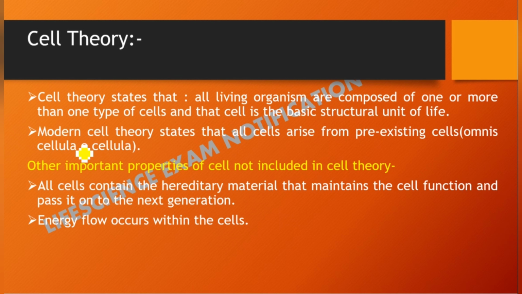Then comes the extended form of cell theory which was given by Rudolf Virchow, and this theory of Rudolf Virchow was also known as modern cell theory. This theory says that all cells arise from pre-existing cells, meaning omnis cellula e cellula.